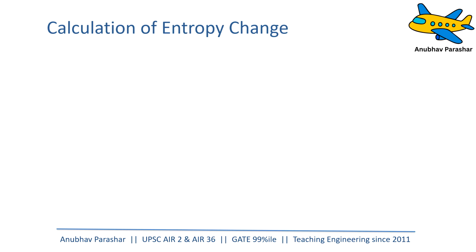Now, if you want to calculate entropy change, I'm going to give you a very, very simple way of finding it. Okay? Please look at this very carefully. The first question that you are going to ask: is there any temperature change? Is the temperature changing?